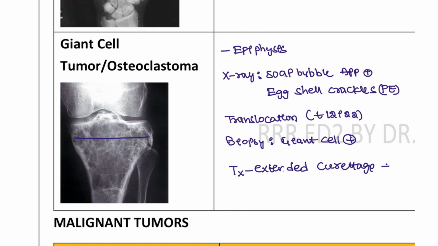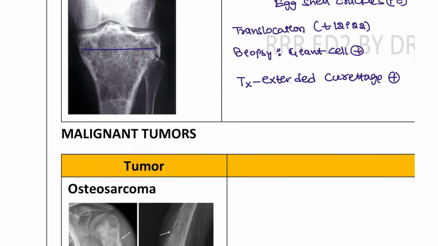Extended curettage has to be done, and after curetting this, you have to fill that part with cement or a cast. That has to be done to prevent recurrences in the patient.